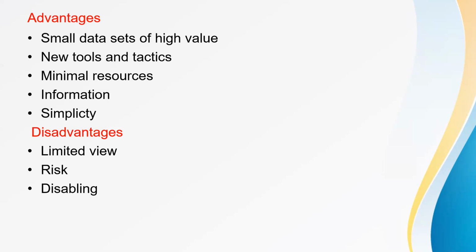And next is information, which collects in-depth information compared to other technologies. Next is simplicity. No fancy algorithms or state tables to be maintained. Next are disadvantages. Limited view: they can only track or capture activity that directly interacts with them. And the risk is, for example, firewalls can be penetrated or encryption can be broken. And next is disabling: an attacker can disable its data control or data capture.